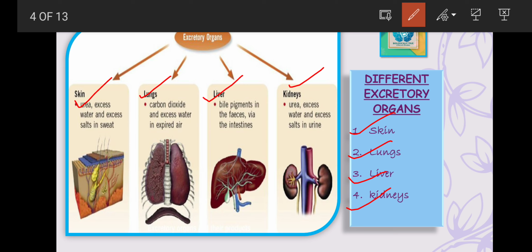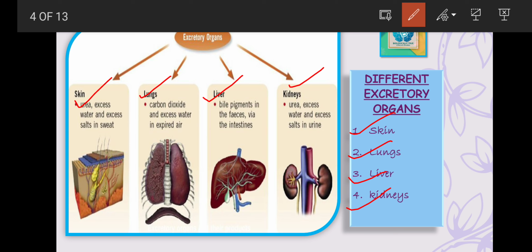Fourth is the liver. The excess amino acids are broken down in the liver, producing very toxic ammonia. This ammonia is converted into harmless urea in the liver cells. The hemoglobin of worn out RBCs is broken down into the bile pigment, which is bilirubin, which is excreted from the body along with the fecal matter.